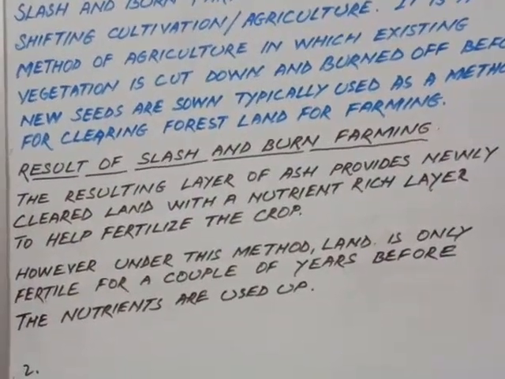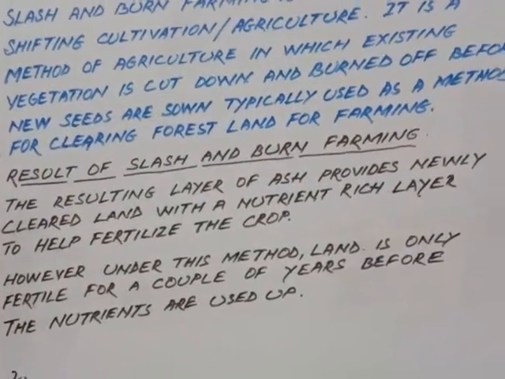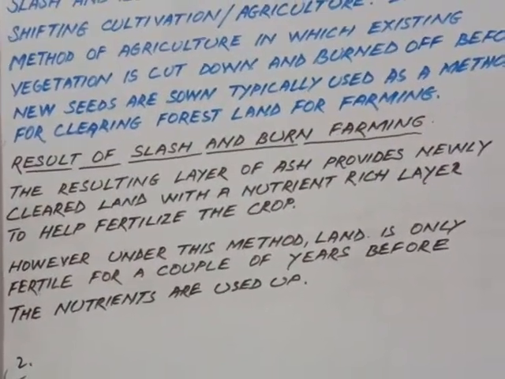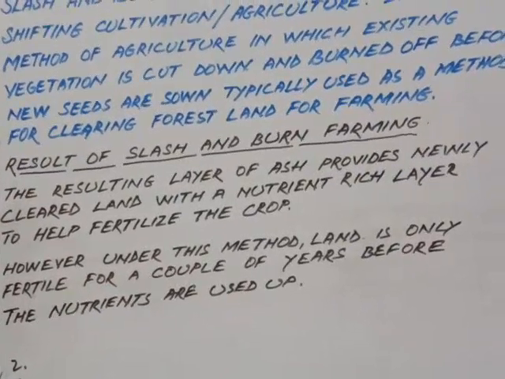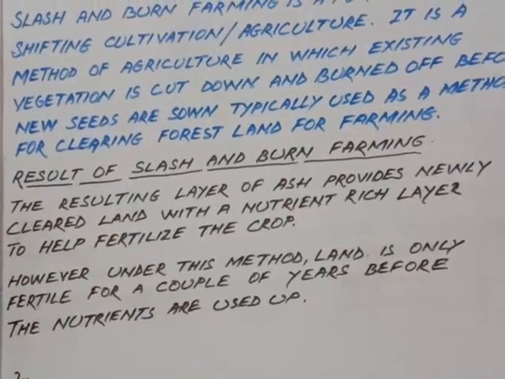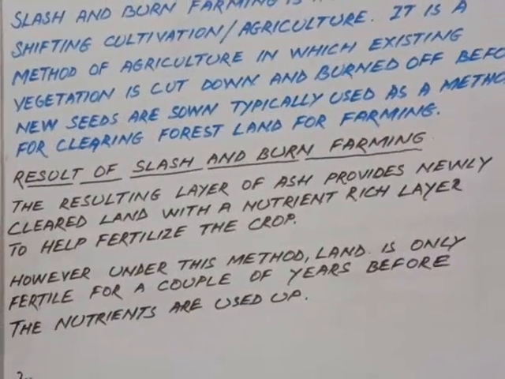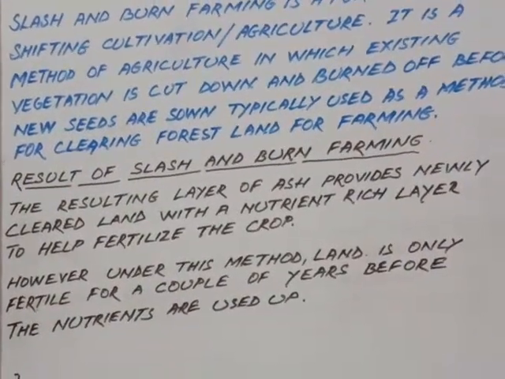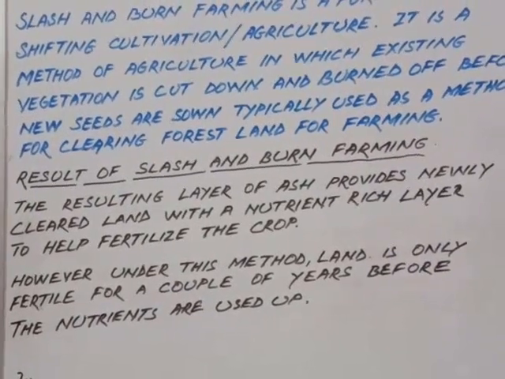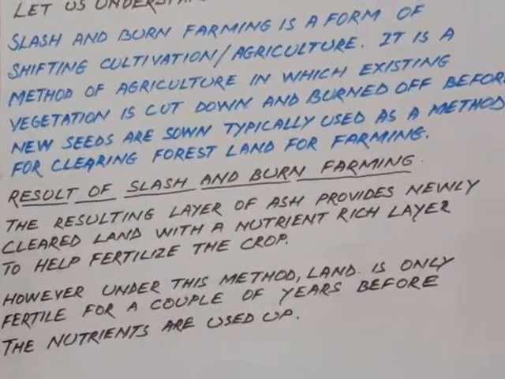When the plants are cut and burnt, the ash increases the fertility of the soil, so it enriches the soil. This is a natural way of adding fertilizer. But this method can continue only for a couple of years, and after that the land has to be shifted because the natural nutrient is used up within 2 or 3 years.